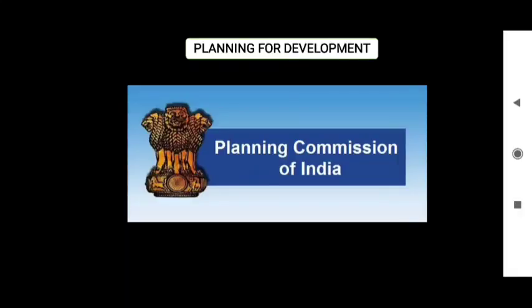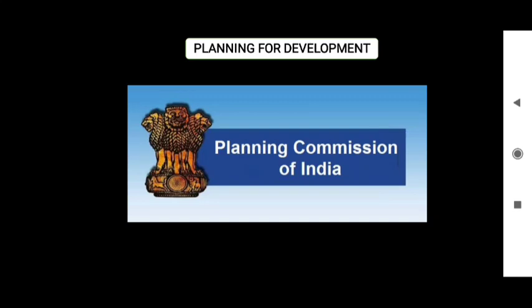So the initial problems were solved. Initial problems like framing the constitution, looking after the economy, rehabilitating the refugees, and the integration of the princely states were looked after. Now the problem that the Indian government had to face was, how do we plan out a sustainable country? How do we look after the country? What should be the plans in order to look after the country?